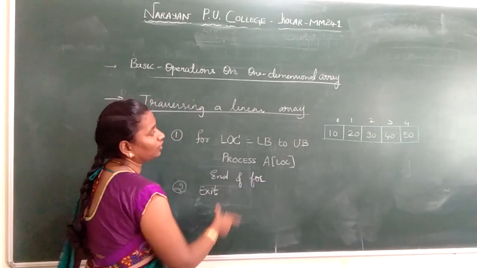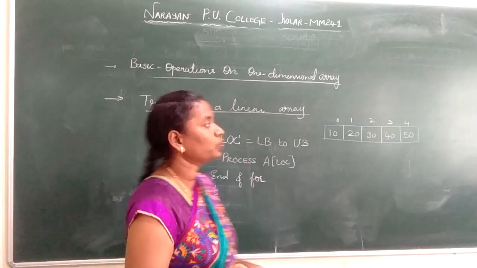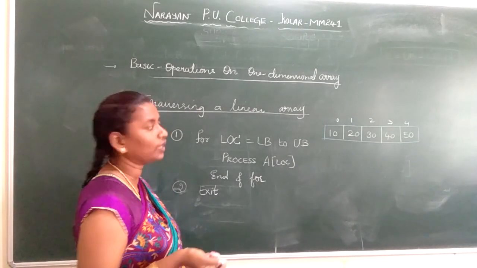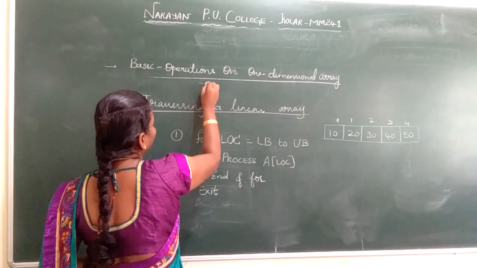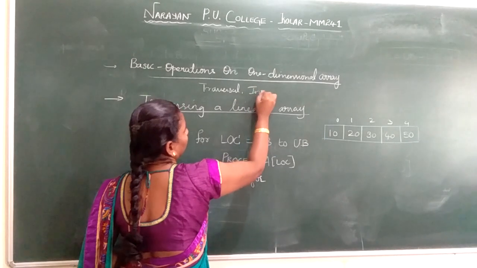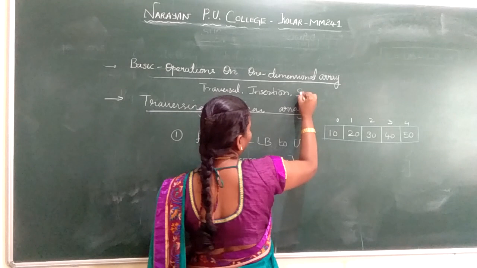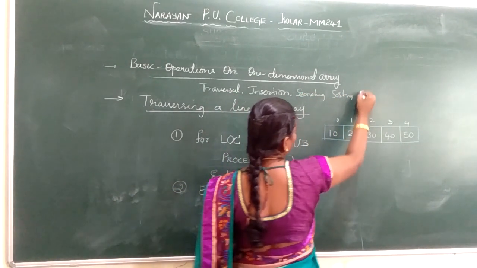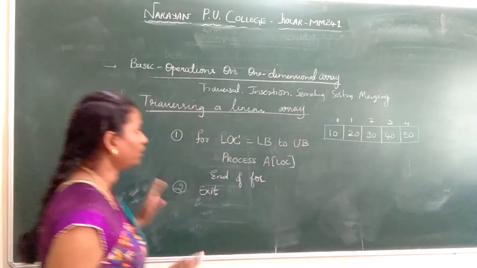Next we discussed the formula. We have seen how to calculate the address in a one dimensional array. Next we will see the operations on a one dimensional array, as we have seen the operations for a non-linear data structure. The basic operations of a one dimensional array are the same. We have traversal, insertion, searching, sorting, merging, etc. The same type of operations we perform on a one dimensional array.